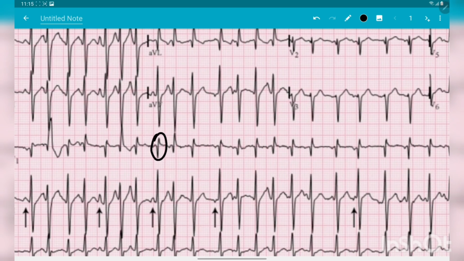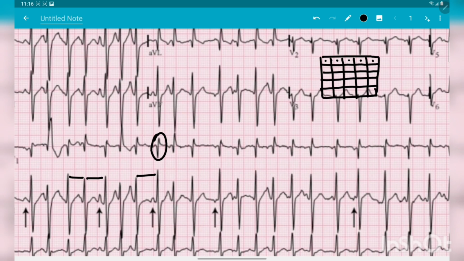Now let's count the heart rate of this patient. For the heart rate, as we can clearly see, the RR intervals here, here and here are variable. So there is a concept of how we calculate the heart rate of a patient if the RR interval is variable. What we know is that this is a big box of the ECG, and in the big box there are basically 5 small boxes, and the duration of one small box is 0.04 second. So the duration of one large box is 0.04 multiplied by 5, so 0.2 seconds.